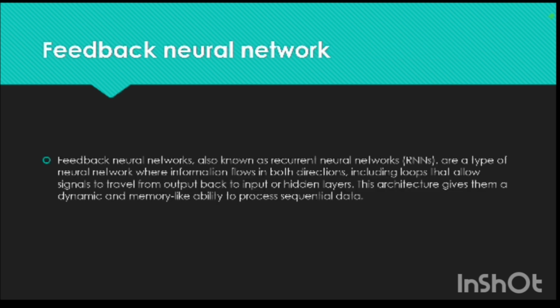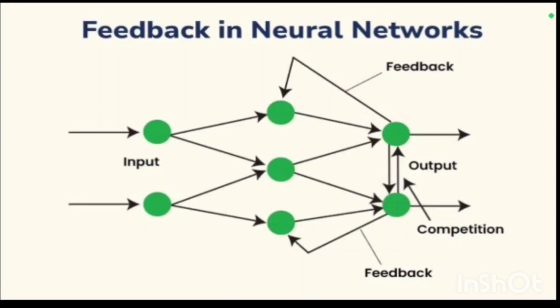Feedback neural network. Let's see the definition. Feedback neural networks, also known as recurrent neural networks, that is RNN, are a type of neural network where information flows in both directions, including loops that allow signals to travel from output back to input or hidden layers. This architecture gives them a dynamic and memory-like ability to process sequential data.